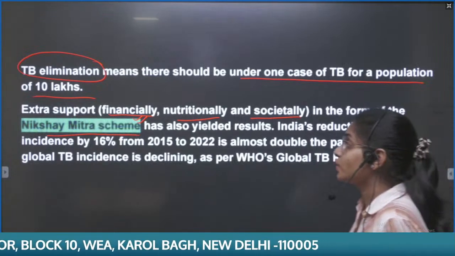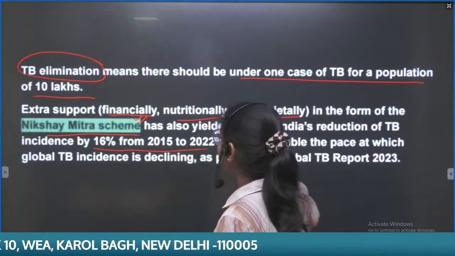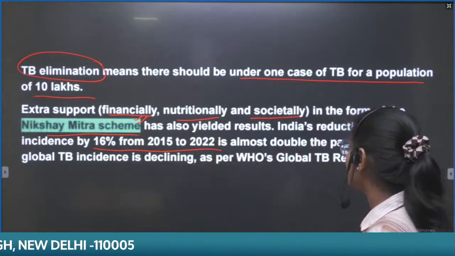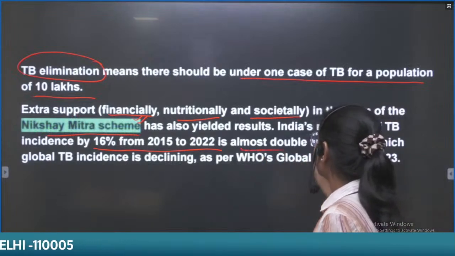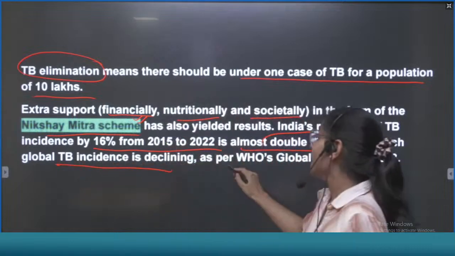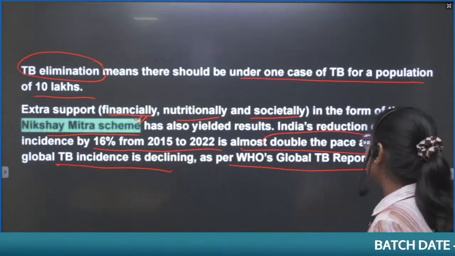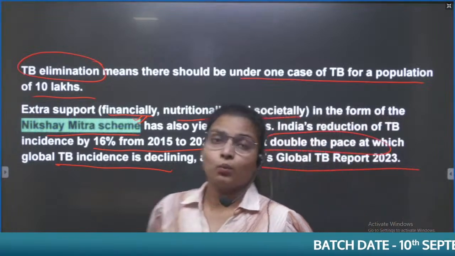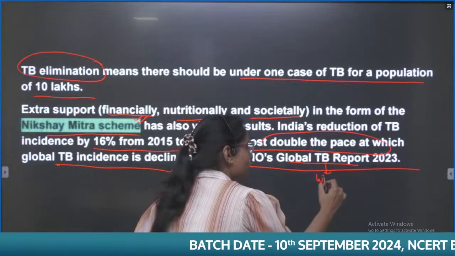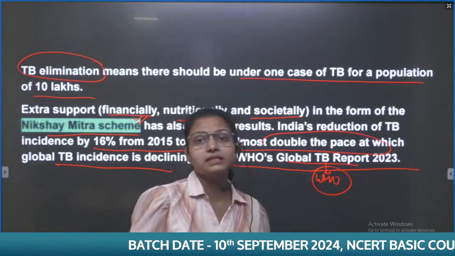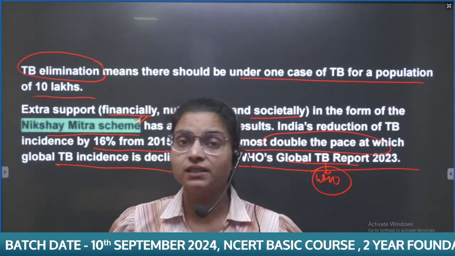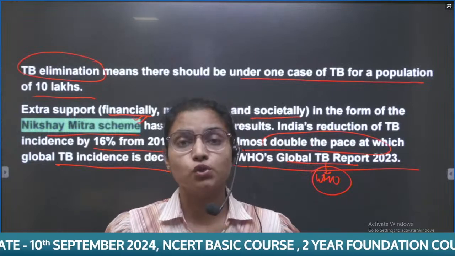It has also yielded results, because there is a reduction of 16% from 2015 to 2022, which is double the pace at which global TB incidence is declining as per the WHO Global TB Report. What more questions could come? The Global TB Report is given by WHO. It can be asked in the prelims examination. TB is a bacterial disease caused by Mycobacterium tuberculosis.